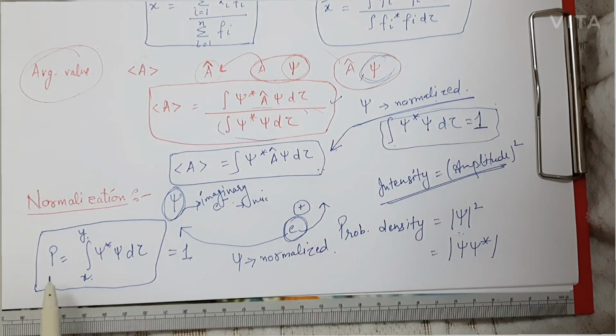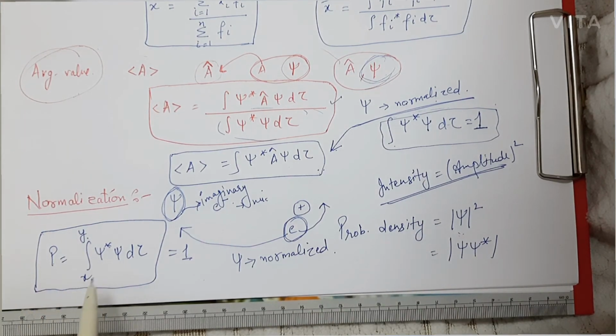The probability of finding an electron in any region from x to y is given by the integration from x to y of psi star psi d tau, and if this probability comes out to be 1, then the wave function psi is a normalized wave function.